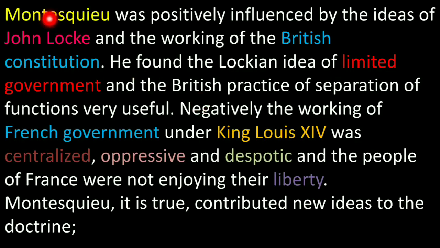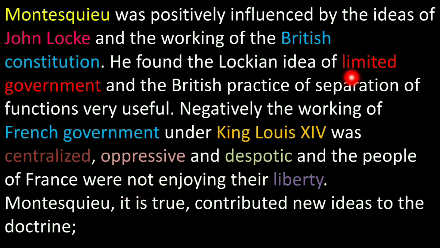Basically, the story starts from Montesquieu. He was a French philosopher, and he was positively influenced by the ideas of John Locke, who was a British philosopher, and the working of the British government. Montesquieu found that the Lockean idea of limited government that was practiced in Britain was very useful and a very pragmatic type of government. And Montesquieu was negatively influenced by the French government under King Louis XIV, where the power was centralized and the king was oppressive and despotic, so that people were not enjoying their full liberty. Montesquieu in turn contributed a new idea of the doctrine.